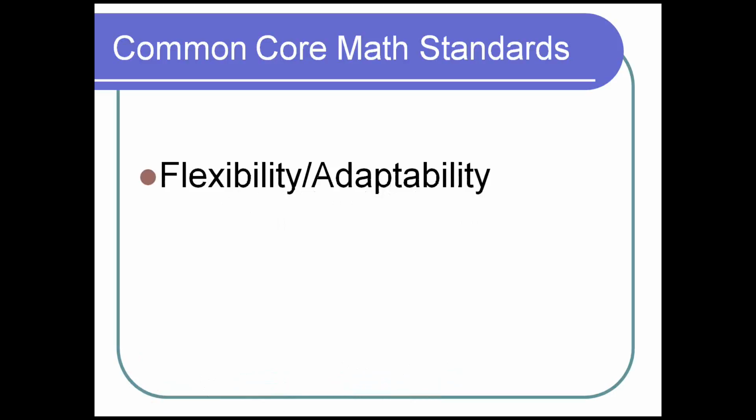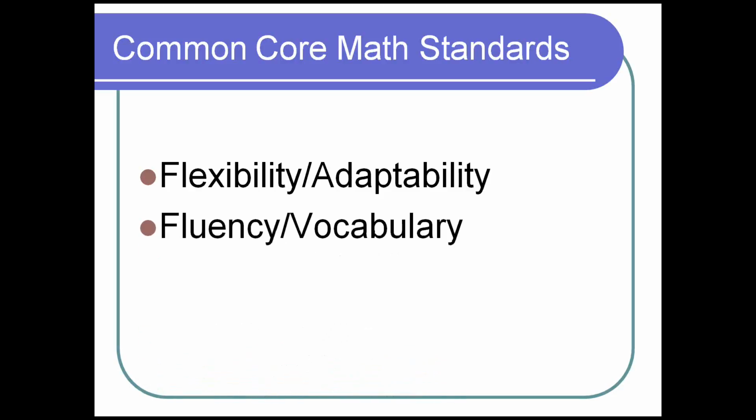Basically, Common Core standards ask for several things. They ask for the kids to be flexible and adaptable. So if you learn something in one specific area, you're supposed to be able to apply it in a totally different situation. They ask them to have fluency in vocabulary. Some of my kids still struggle with product and sum. They shouldn't, but they do. I'll say the product of 8 and 4, and they'll say, is that when you add? So Common Core asks for students to know the vocabulary and to be fluent. Just like you're fluent in English, they want you to be fluent in mathematics.